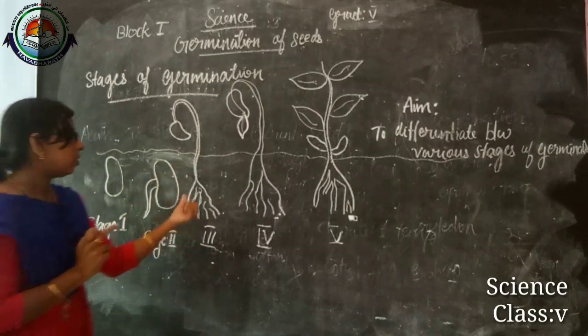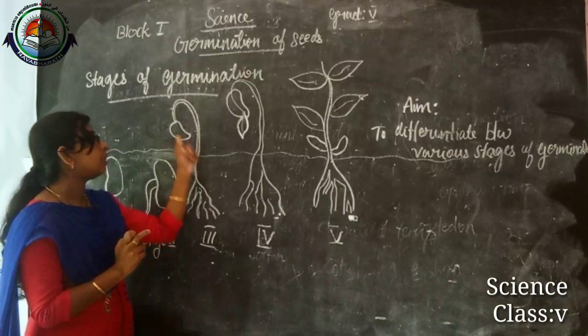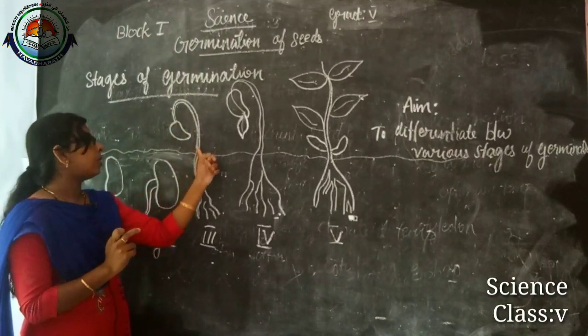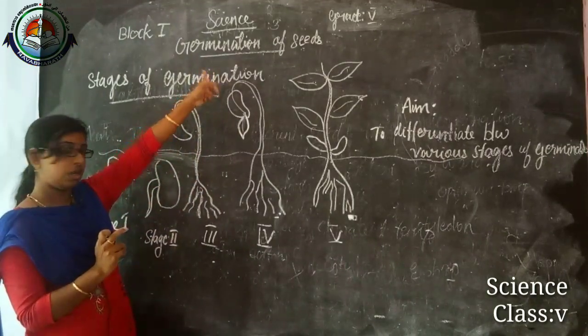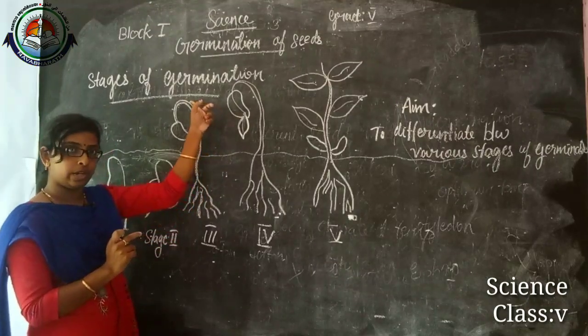In the third stage, the radicle develops like a root, and at the same time the plumule emerges and the stem grows in an upward direction, not downward.